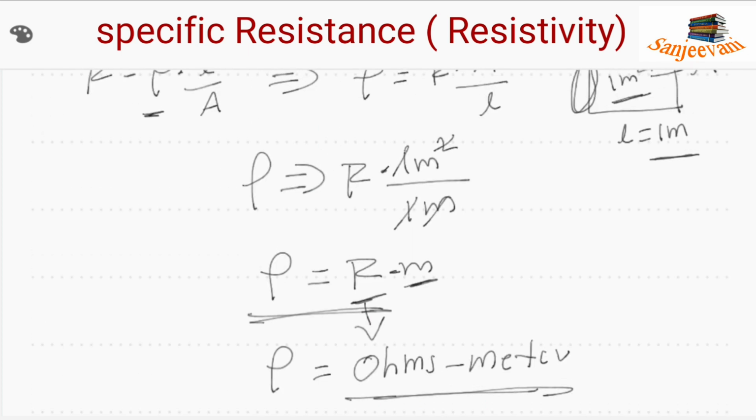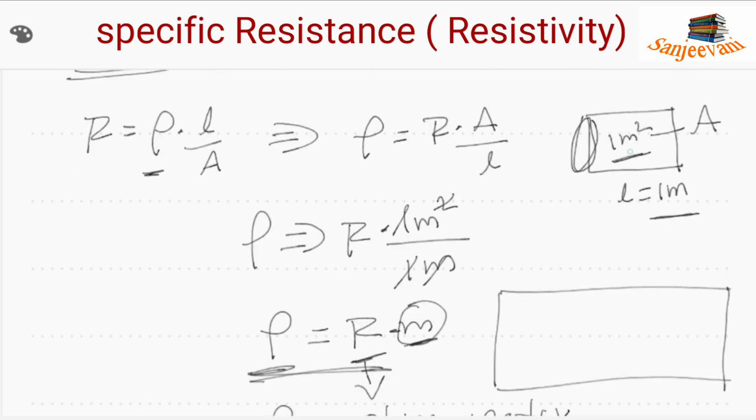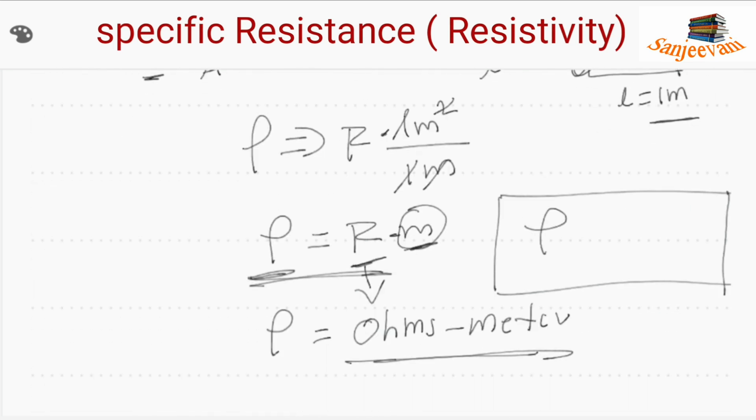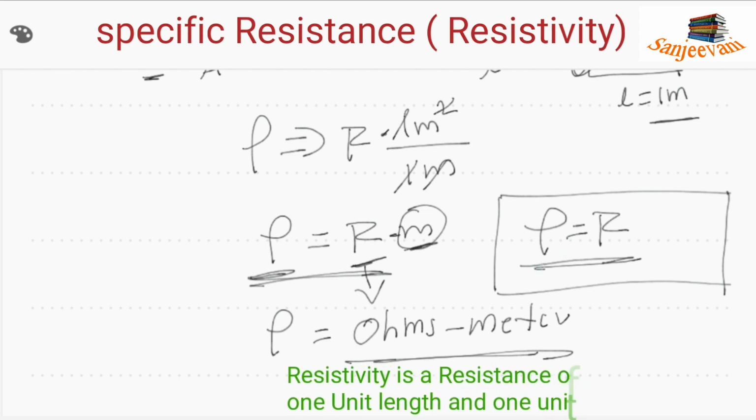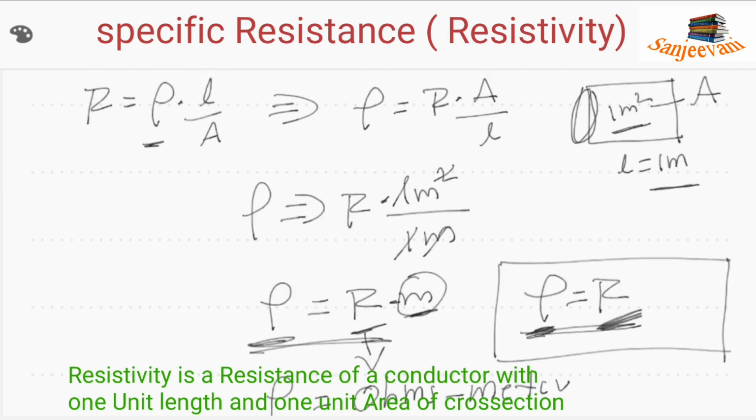By substituting the value of area of cross section as 1 square meter and length as 1 meter, we got specific resistance is also equal to resistance. By that we can say, by the definition I have been telling from the beginning, specific resistance is also a resistance when the length and area of cross section are 1 unit. I hope you got this point.